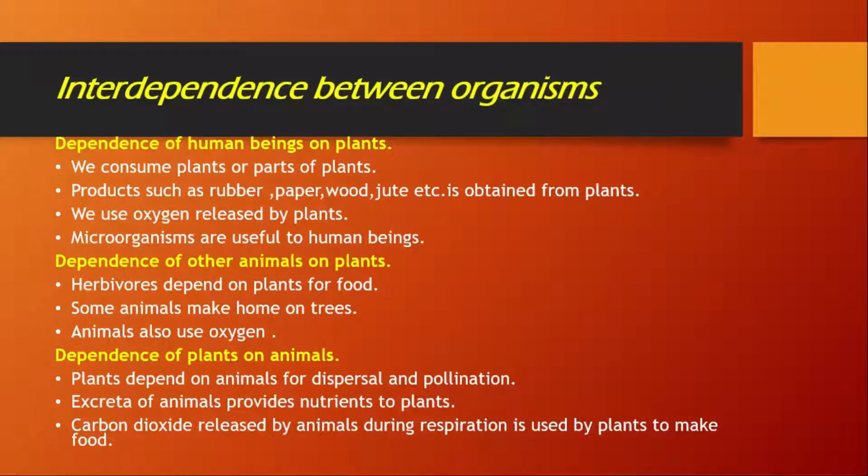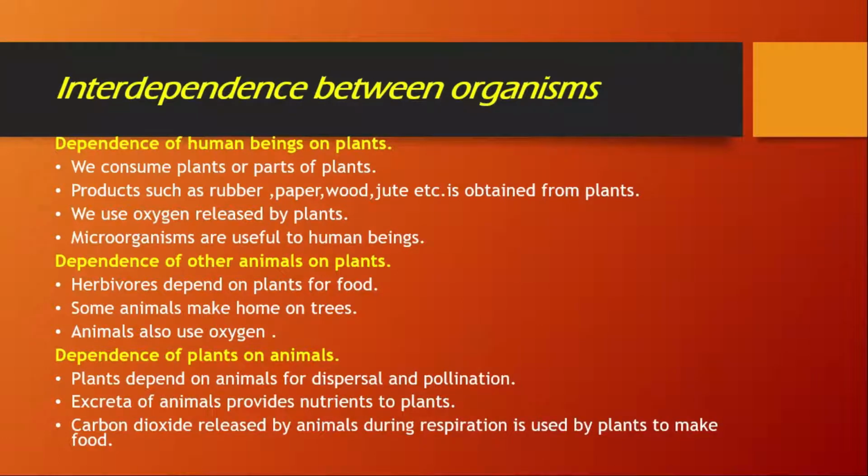And the carbon dioxide that is released by humans and other animals is used by the plants to convert it into food by the process of photosynthesis. So you can see that animals and plants are all interdependent on each other in different ways and for different uses.